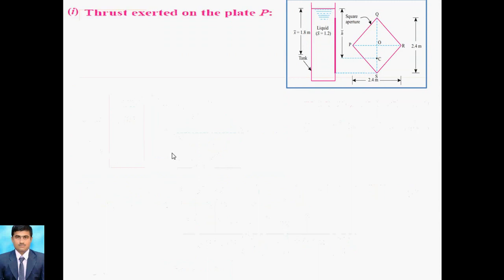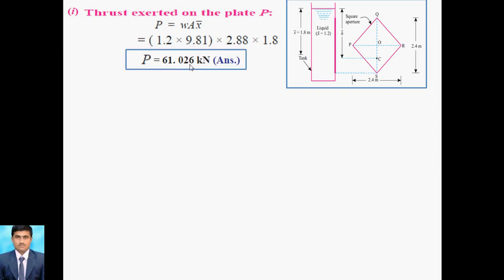Then we go for P is equal to W A X bar. X bar is directly given, that is 1.8, W is equal to rho g, and A is nothing but the area. We already calculated this area as 2.88, so the equation becomes 61.026 kilonewton.